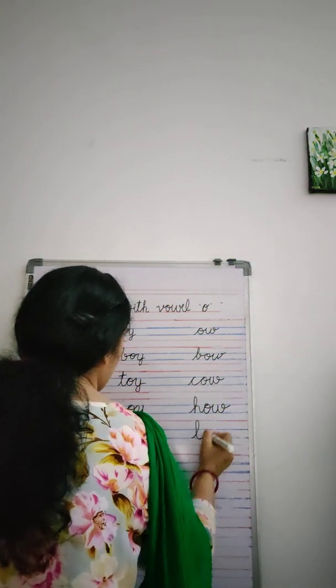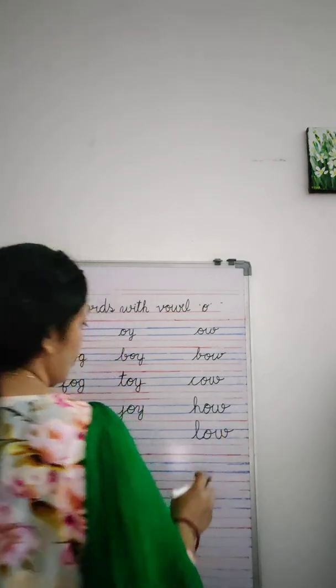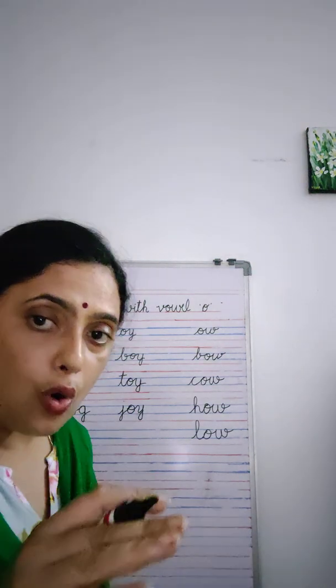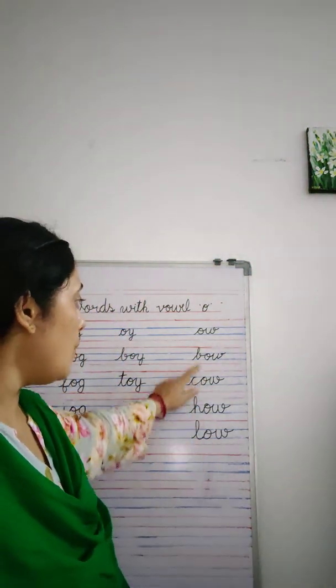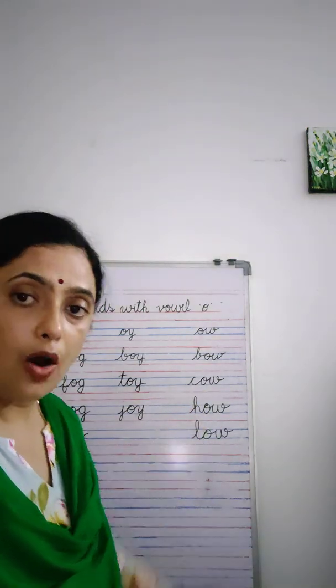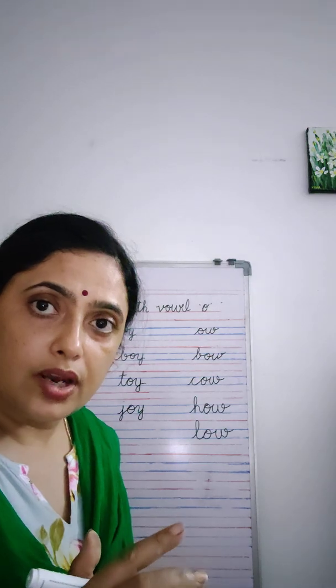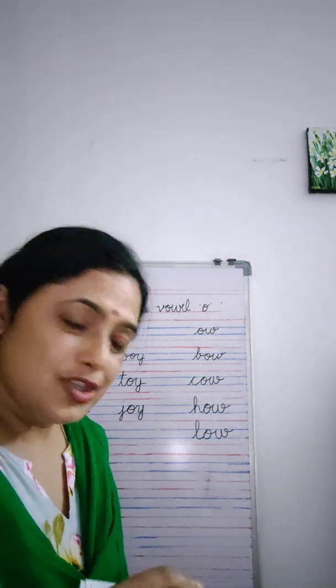How are you? Okay. L-ow, low. The temperature is going low. So low, bow, but cow and how. So OW gives us two sounds, O and ow. Okay, understood everyone? So babies,